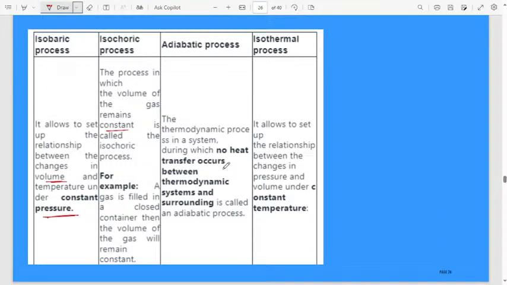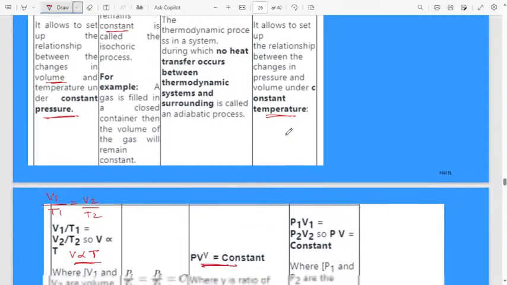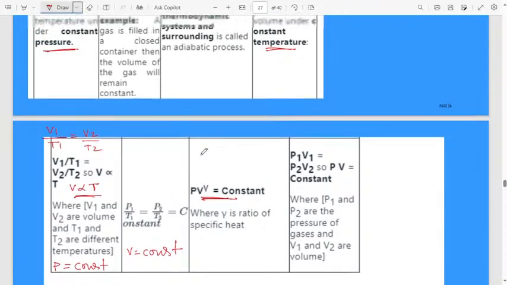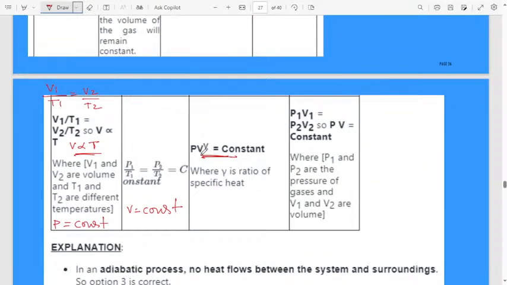Then isothermal process, as I already told, temperature remains constant. It allows us to set up the relation between the change in pressure and volume at constant temperature. PV will be constant in the isothermal process at constant temperature.